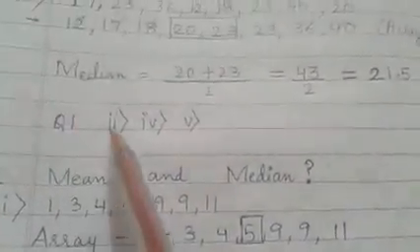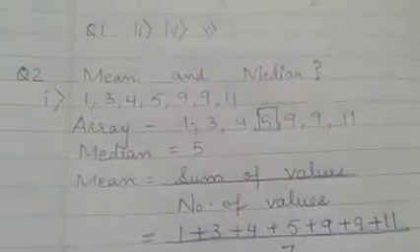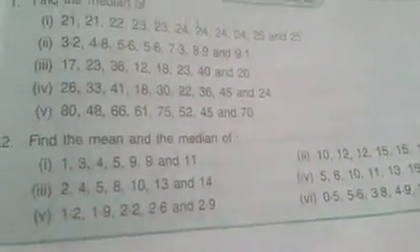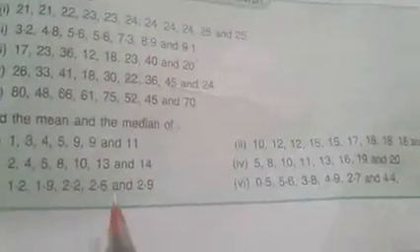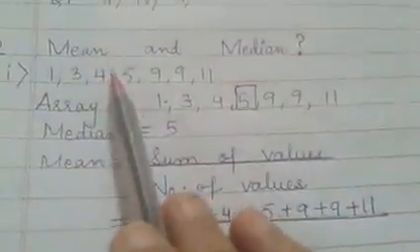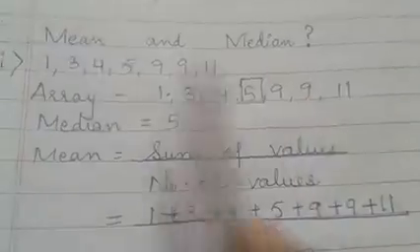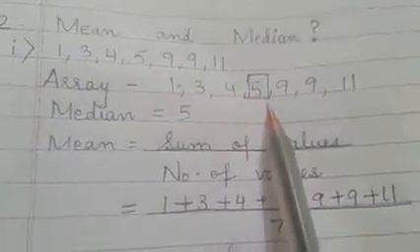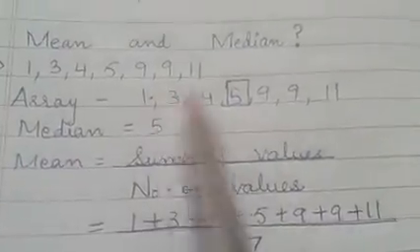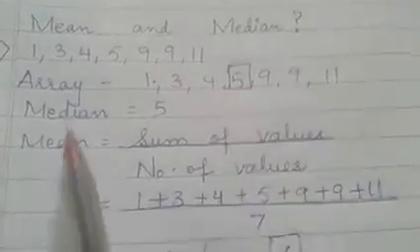Question number 1, second, fourth and fifth are homework. Question number 2, mean and median. You have to find mean also and median also. Find the mean and the median. This is the last topic which we are dealing with. Same thing, arrange in an array. I have arranged it, it was already in ascending order, but sometimes it's your luck. For median, you can see 1, 2, 3, 4, 5, 6, 7. Seven means an odd number, so you will get it easily. The median is 5.